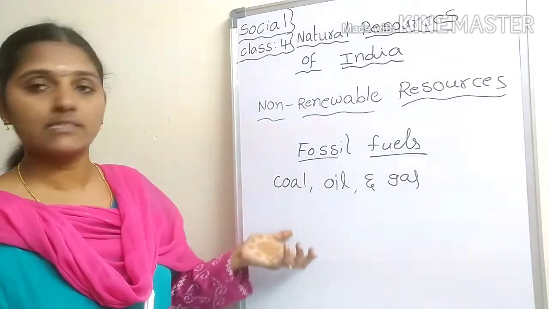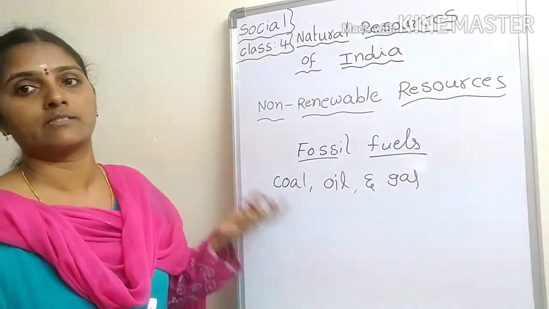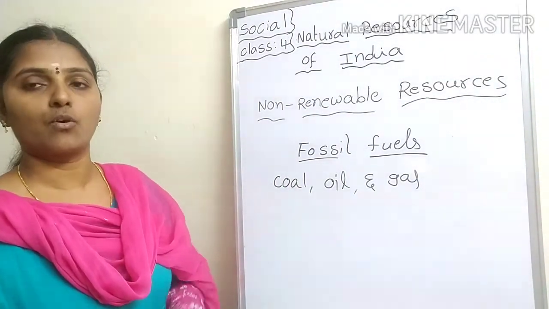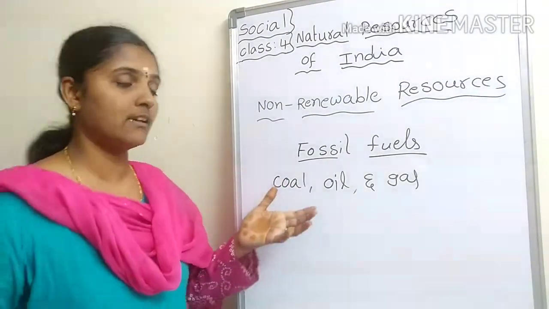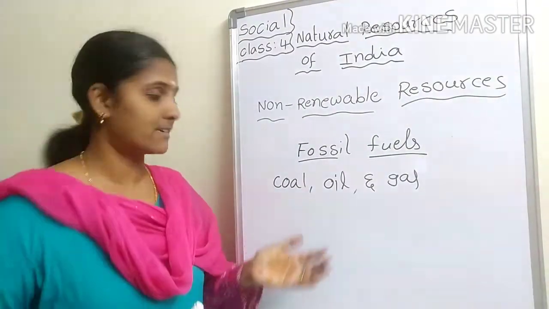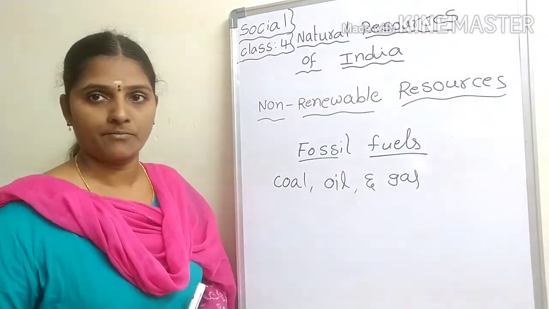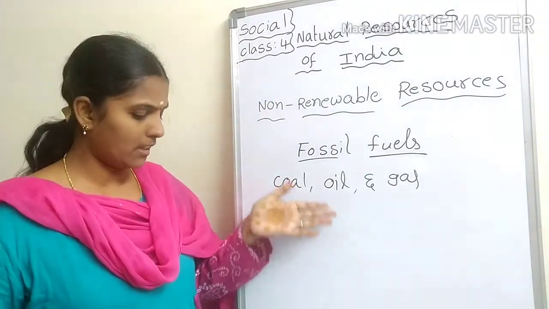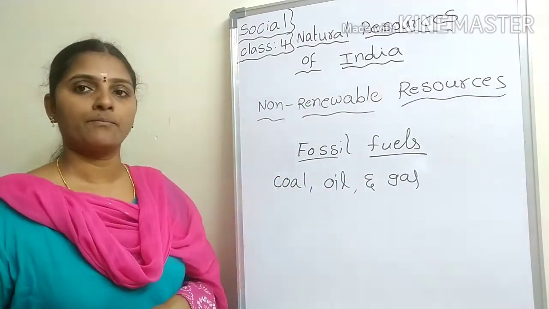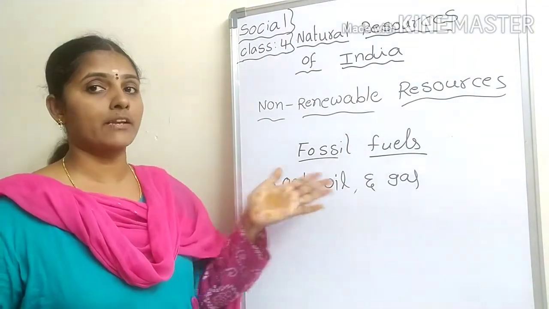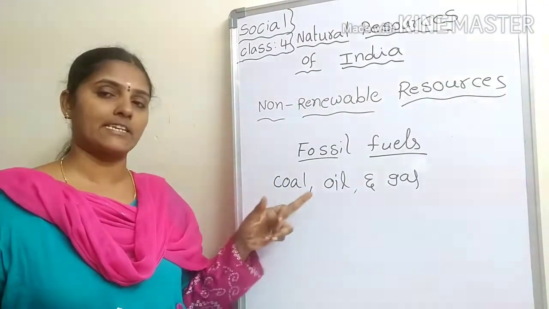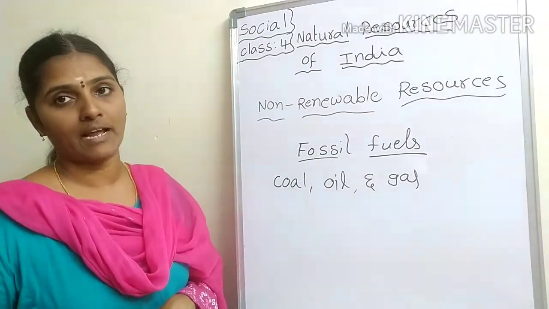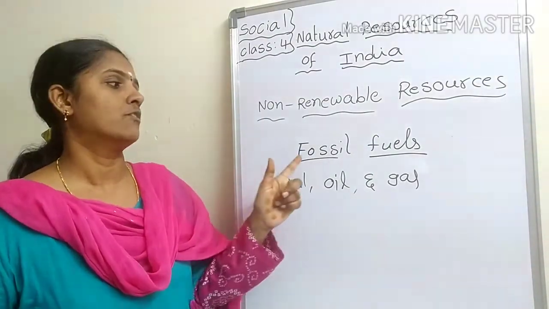Over the years, the remains convert into coal, gas, and oil. The remains of dead plants and animals are called fossils.